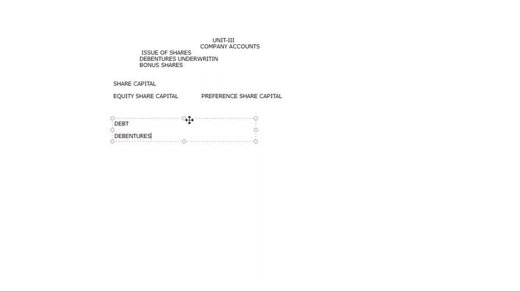Whereas equity shareholders are given voting rights, because they are the people who do not demand any kind of compulsion in profit or compulsion in dividend. That is the reason they are called actual owners and they have voting rights. Whereas these people will demand, they will contribute the amount by demanding some return. That is the reason we are not going to give them voting rights, until and unless it is specifically mentioned for some reason, in which case voting right is there. But it's a very 1% chance. And this is one kind of a debt.